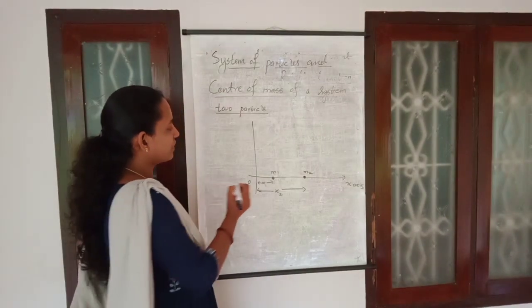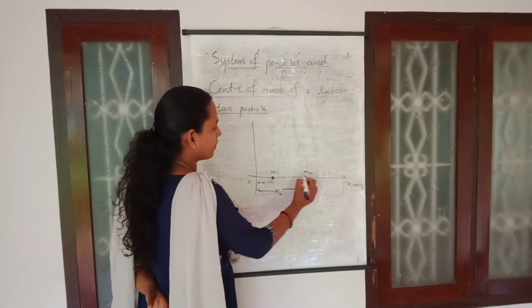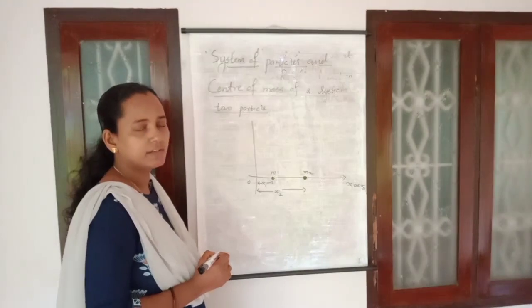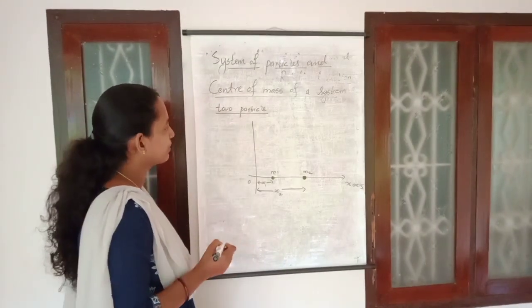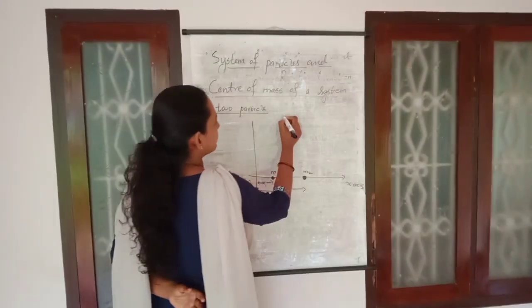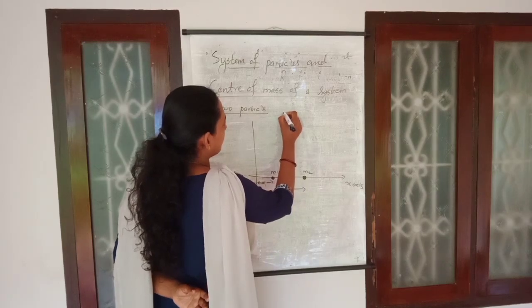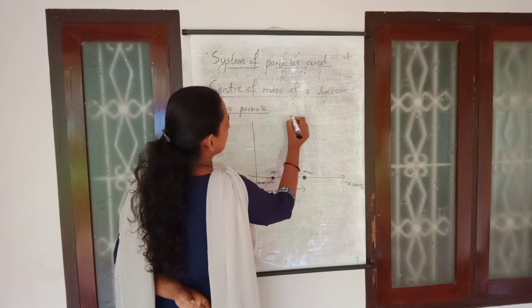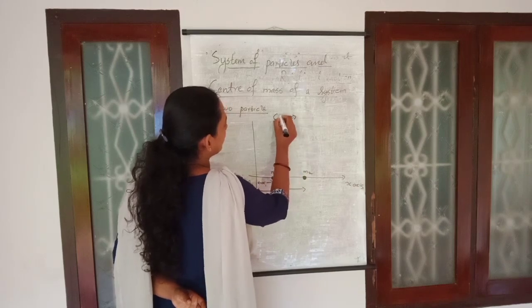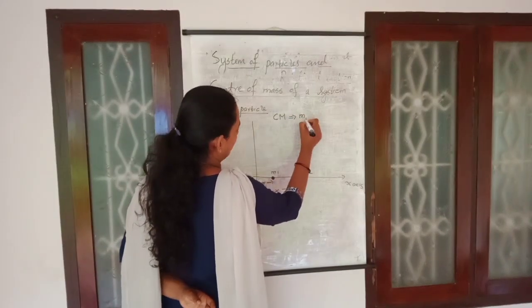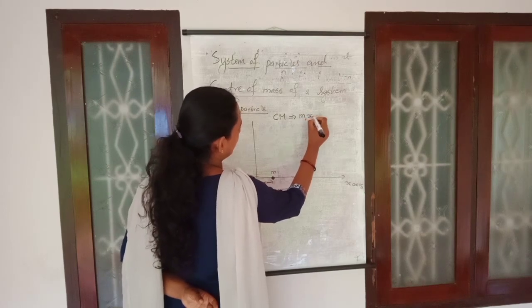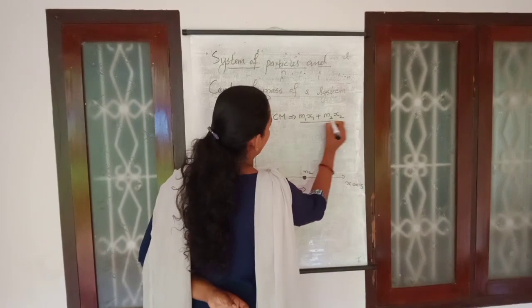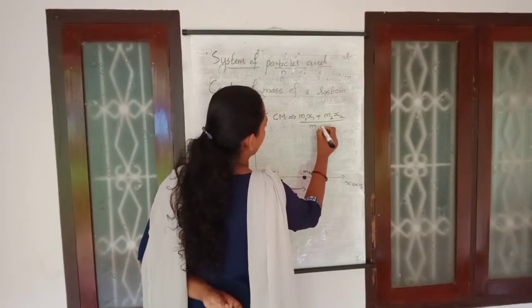Then what is the position of the center of mass of this system of two particles? There is no need to study the derivation, just the formula. The expression for the center of mass of this system of two particles is (m1 x1 + m2 x2) divided by the total mass (m1 + m2).